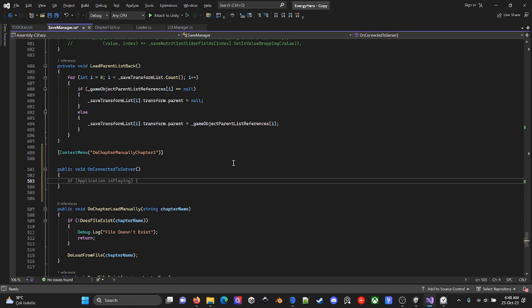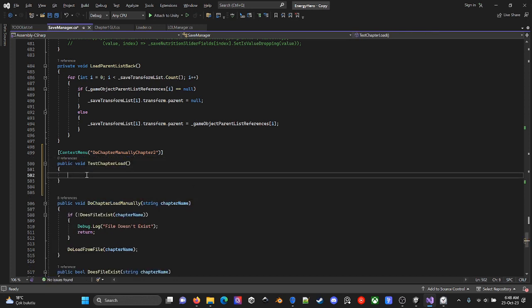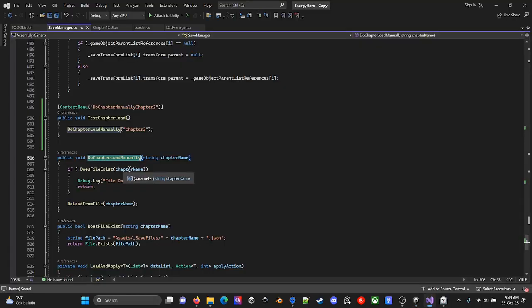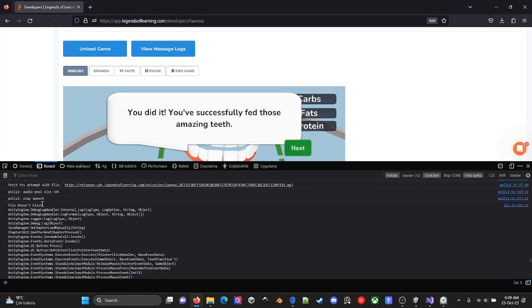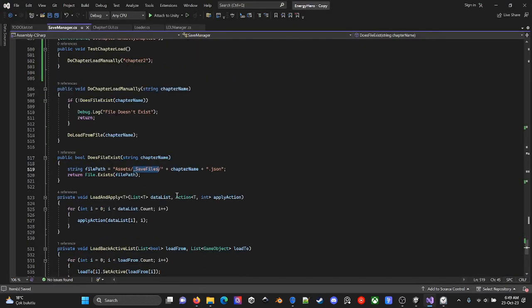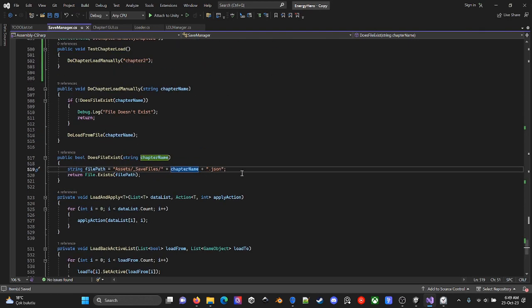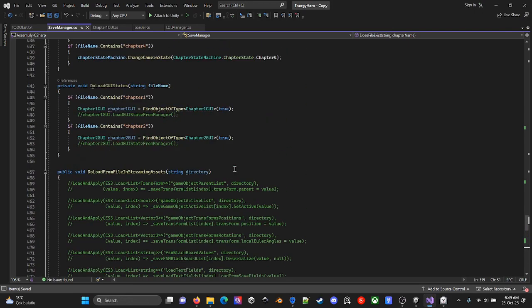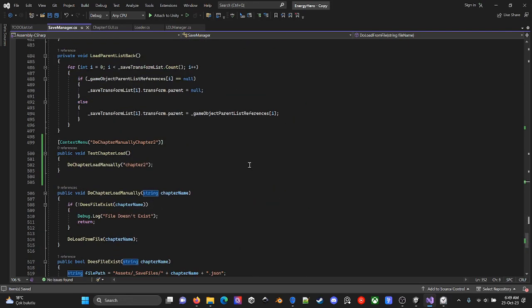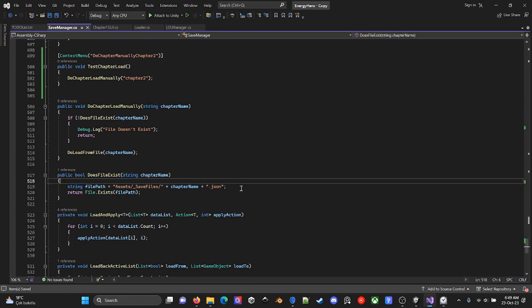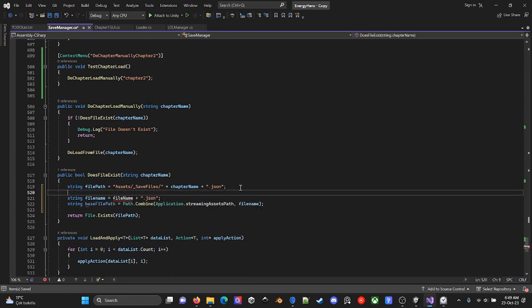Test chapter load. And do chapter manually. Chapter 2. Okay, it's working. Chapter manual, if does file exist. File doesn't exist. It gives me a log of file doesn't exist. Asset save file. Oh man, come on. This is not the path. This is not the correct path. Does file exist? No, it is not, because in my final build there are no paths such as asset save file.